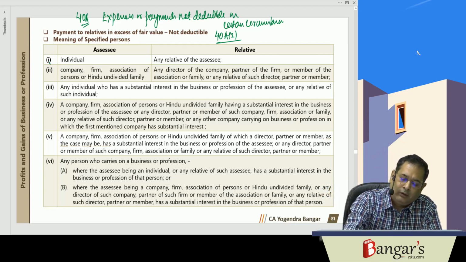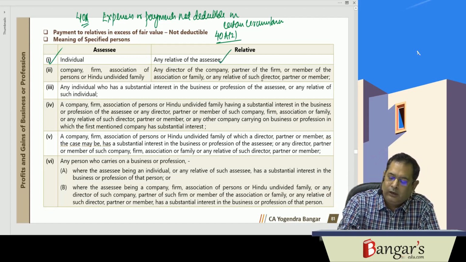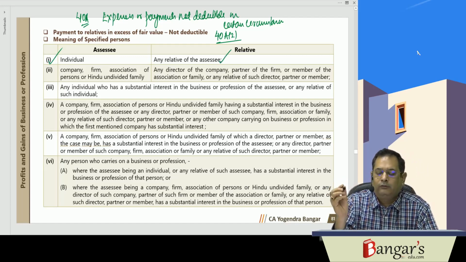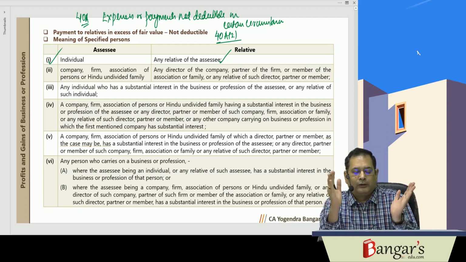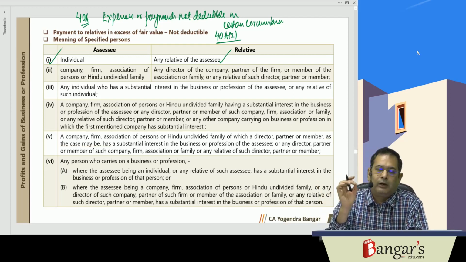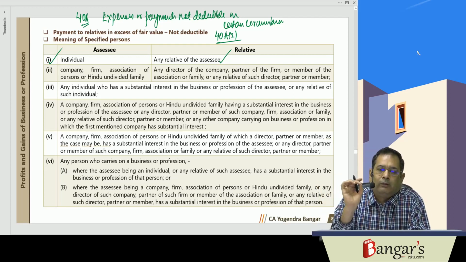Who is a relative? In case of an individual, he is a relative of the assessee. Relative means husband, wife, brother, sister, lineal ascendant or descendant. So if the assessee, that is an individual, is making payment to his relatives which is excessive or unreasonable having regard to the fair market value of goods or services, the same will be disallowed.